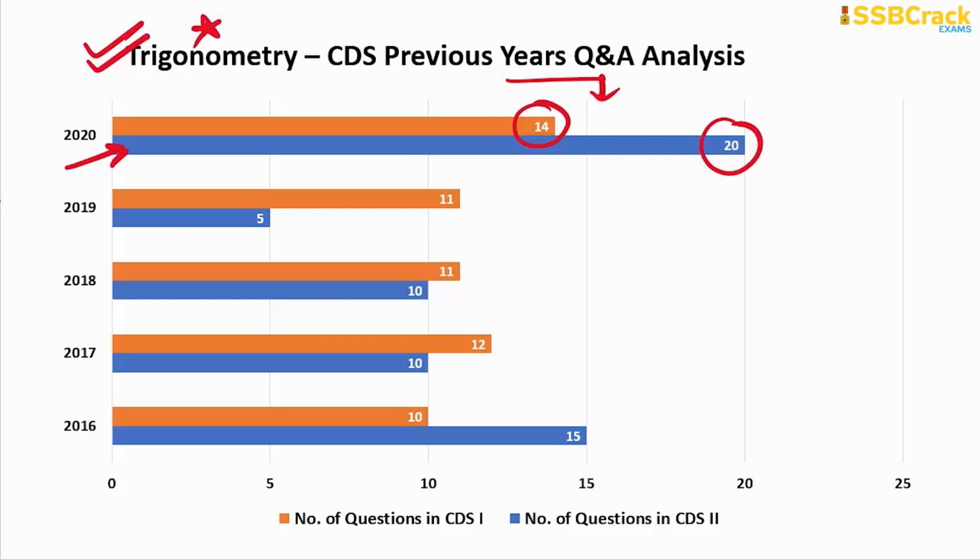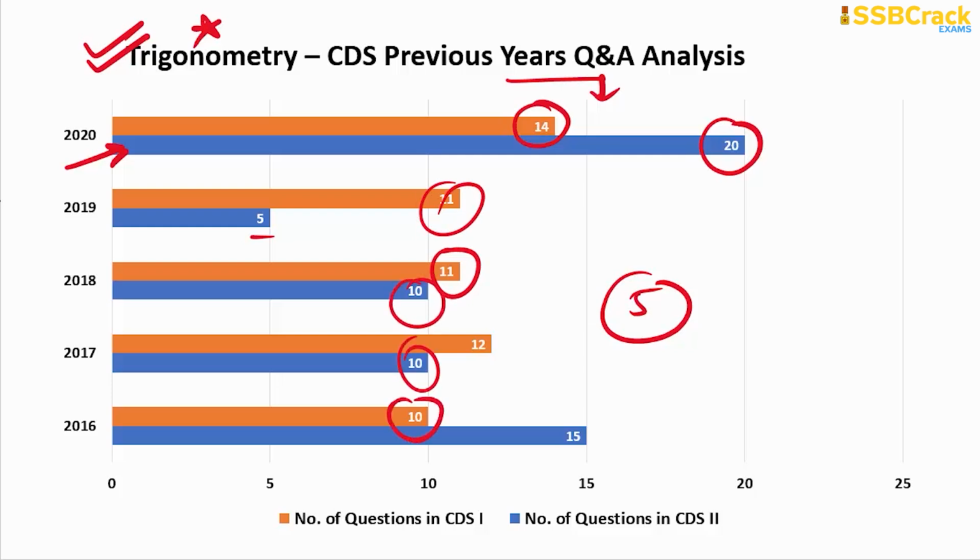And hence it is expected that you can easily get a good number of questions on this topic of trigonometry in your upcoming CDS written examination, because you can see the minimum questions so far were 5, though at a later time, multiple times the questions were like 11, right? Then they were 10, then later 12 once, then 15, 14, 20, right? So a good number of questions can be expected on this topic. So you must prepare this topic in the last 50 days of preparation. Okay, and how should you prepare?